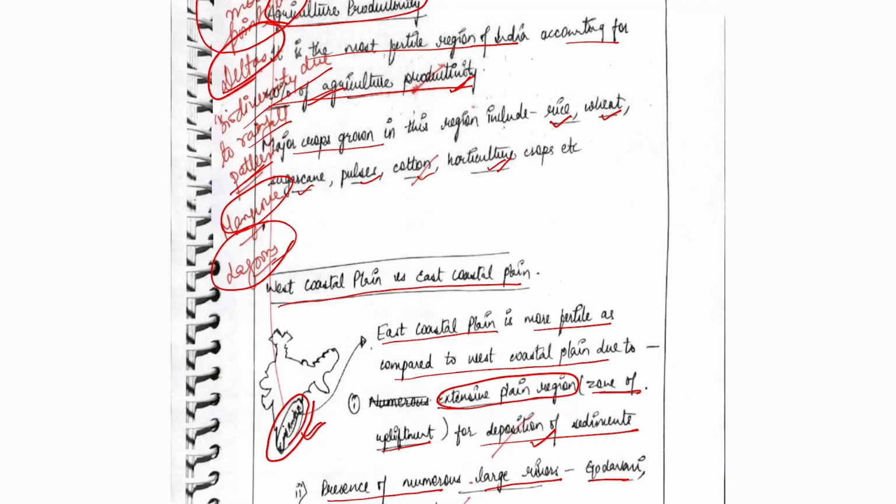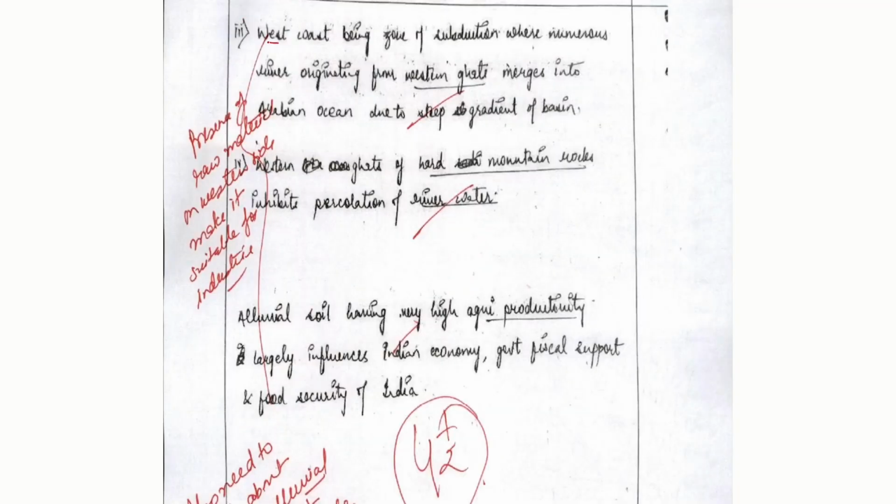that yes, these regions have a high presence of rivers and they result in high productivity compared to the western coast, where we see the presence of mountains like the Western Ghats, and these mountainous regions have fewer rivers, because through these regions the rivers just flow towards the eastern direction, which is also highlighted here. Now, the western coast being a zone of subduction, where numerous rivers originating from the Western Ghats emerge into the Arabian Sea due to the steep gradient of the basin.